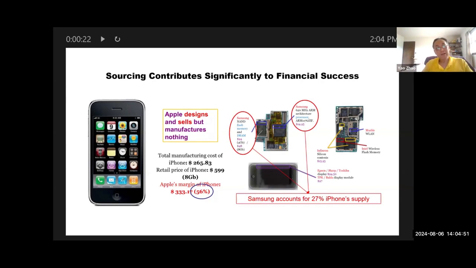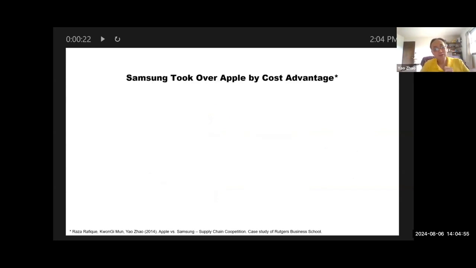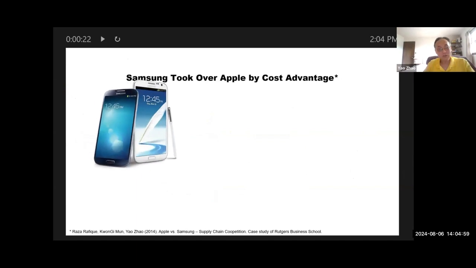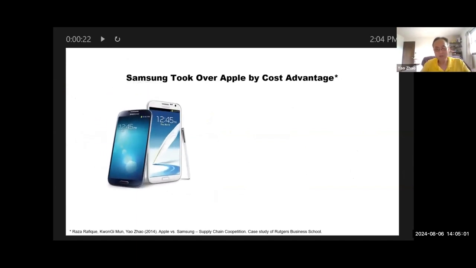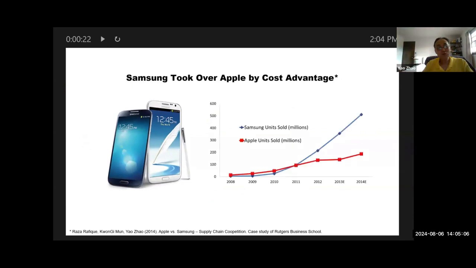However, shortly after, Samsung introduced its own smartphone, which looks pretty much the same, works the same, and took over the global market by its cost advantage. Samsung definitely had the advantage. That's why Apple outsourced to it. But Samsung eventually used that advantage to compete with Apple. So the question is, what should Apple do in terms of sourcing? How can Apple continue the success?